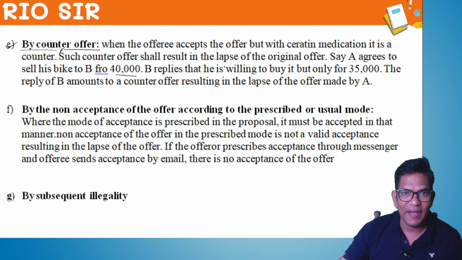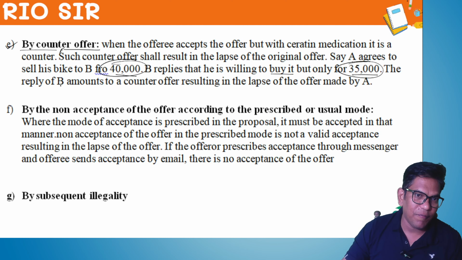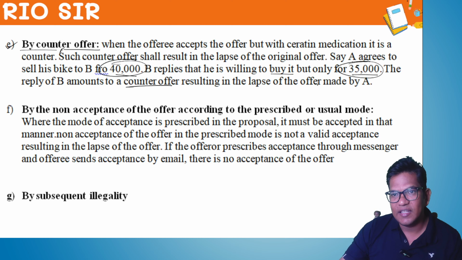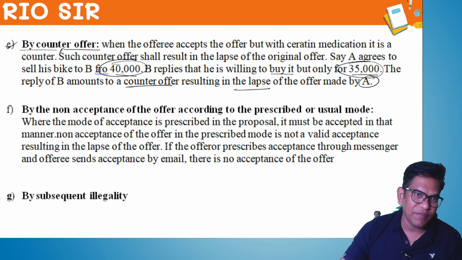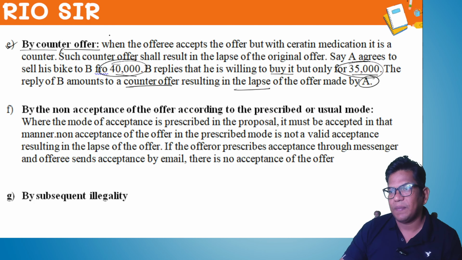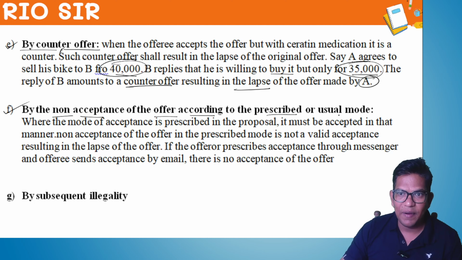B replies that he is willing to buy it, but only for 35,000. So the first offer was 40,000 and he is ready to give 35,000. The reply of B amounted to a counter offer, right? In that case, A's offer lapses. If the offer lapses due to counter offer, that is also called revocation. Understood? So next, by non-acceptance of offer according to the prescribed or usual mode.